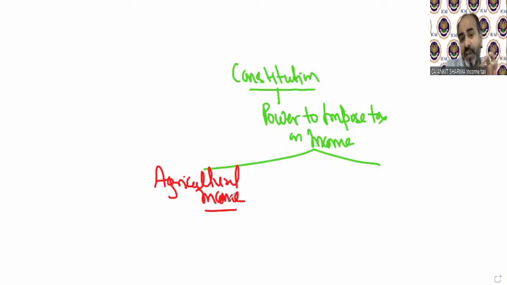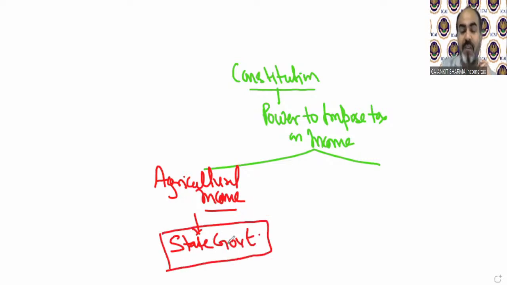What it actually is will be discussed in our 5th session, chapter 3. In that chapter, we will discuss in detail what is the meaning of agricultural income. But for the time being, we can understand it as the income which has been earned by farming, etc. So the power to impose tax on agricultural income has been delegated to state governments, not the central government.